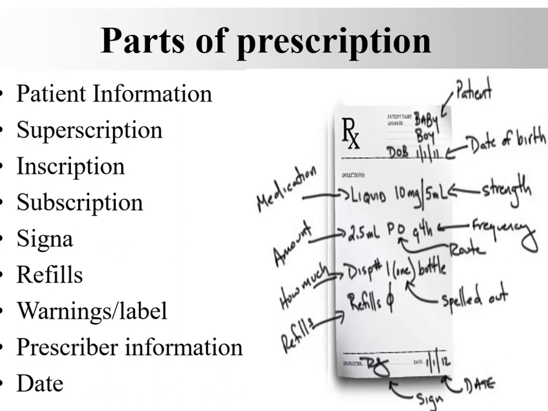Refill indicates renewal period or the frequency of prescription. Refill is necessary in case of narcotic drugs or habitual drugs. Then after refill, warning and labels are mentioned, if required. Then at last, prescriber information is mentioned which includes the name of the prescriber, his current address, qualification and sign. And at last, the date on which the prescription is prescribed is mentioned.